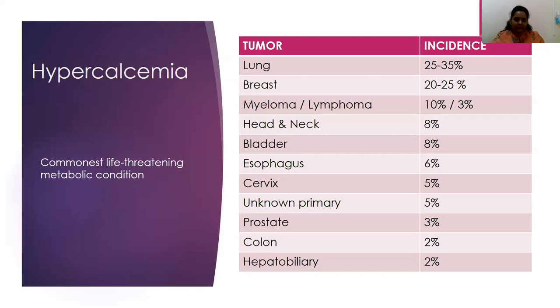The next, which I talked about, is that we commonly see hypercalcemia. The commonest presentation, what we have noticed and the evidence says, is in lung, breast, and myeloma or lymphoma. Lately, we have also been seeing more and more patients with head and neck cancers, especially buccal mucosa patients, presenting with hypercalcemia. They may not have a very clear-cut presentation with signs of hypercalcemia, but on further investigation, we have found that a lot of advanced head and neck cancer patients present with moderate to severe hypercalcemia.